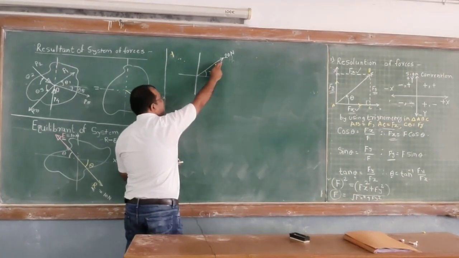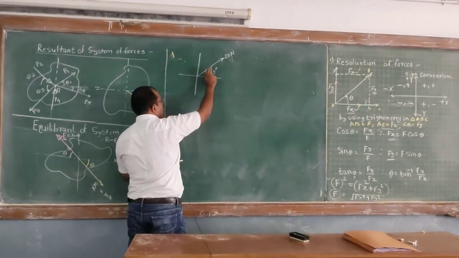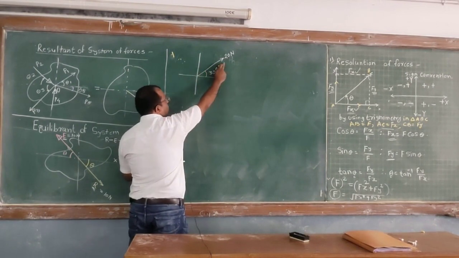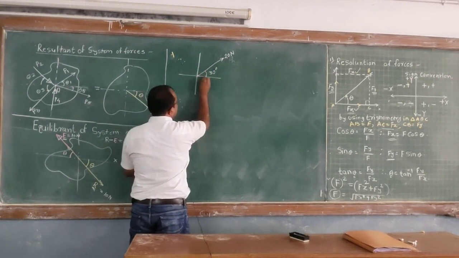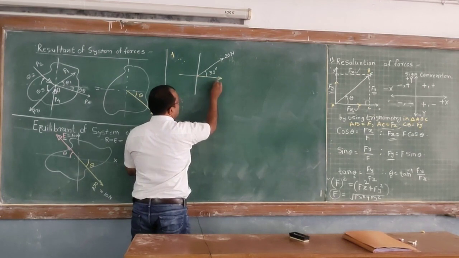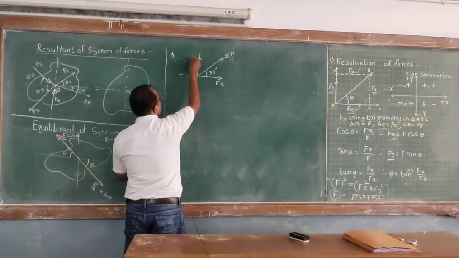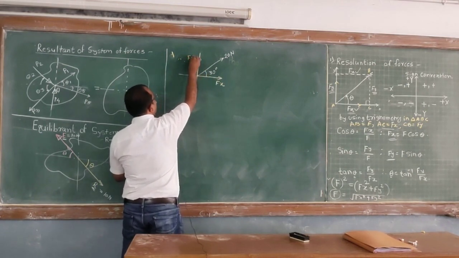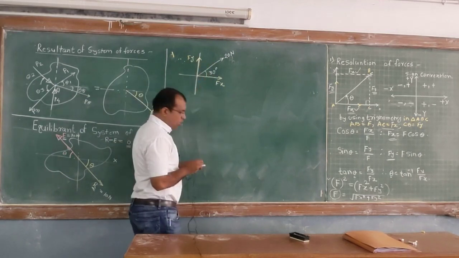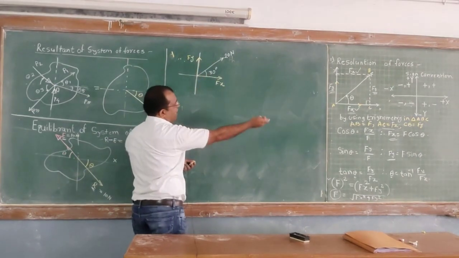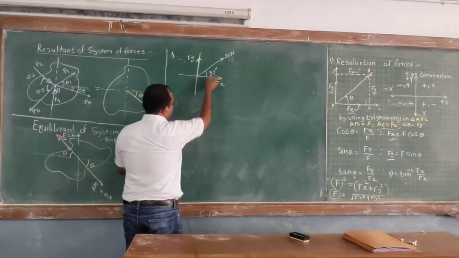Now this force is in the first quadrant, so its x component, this is f of x, is always in the positive x direction, and this one is in the positive y direction. This is the y component, f of y. Now I have to resolve this force. It is simple, as we have learned in the same case.